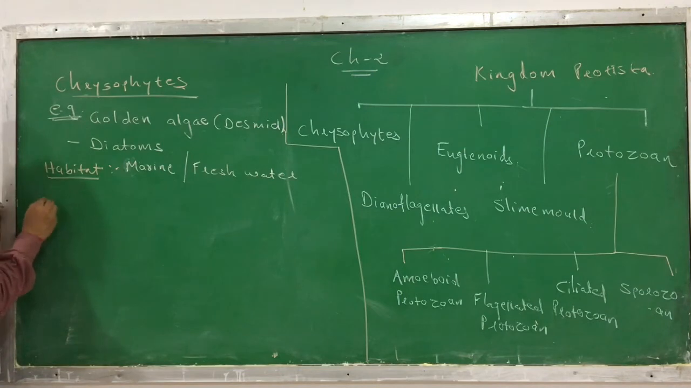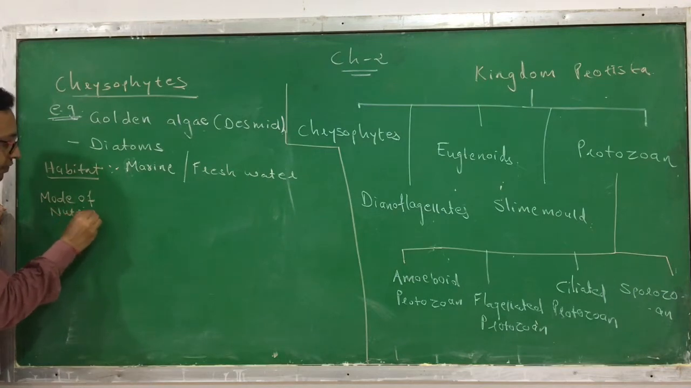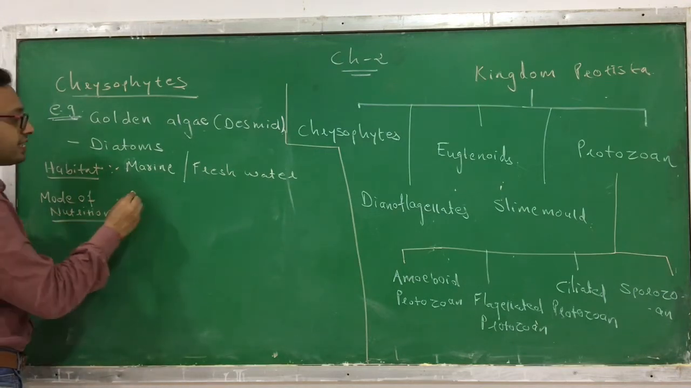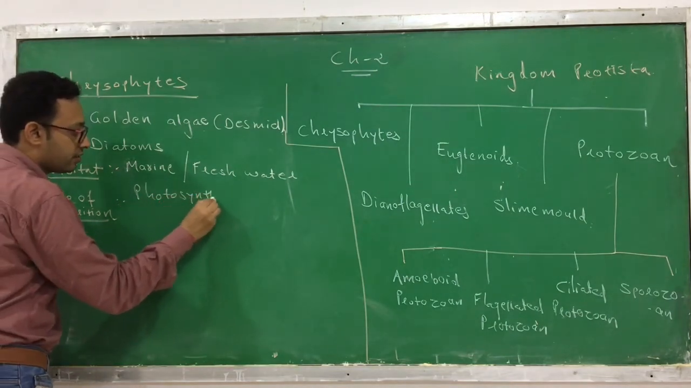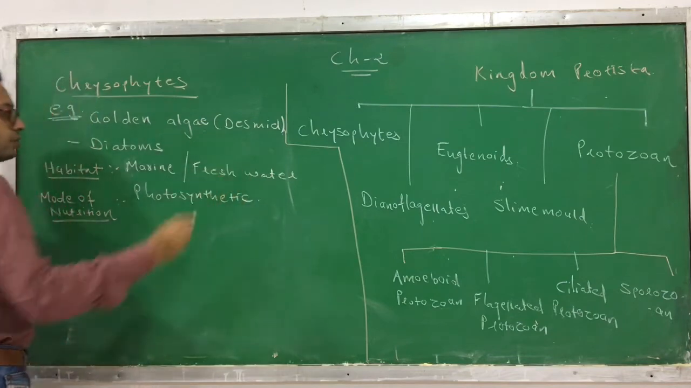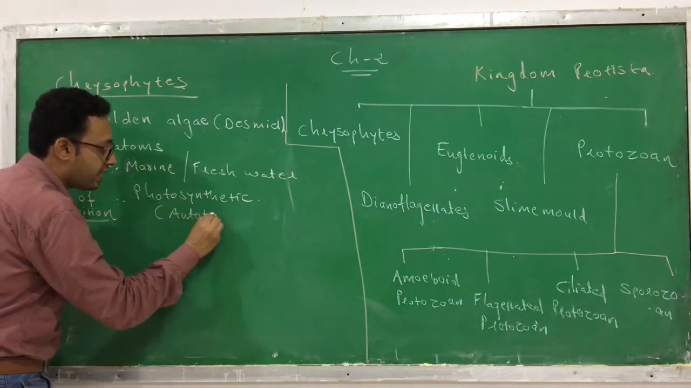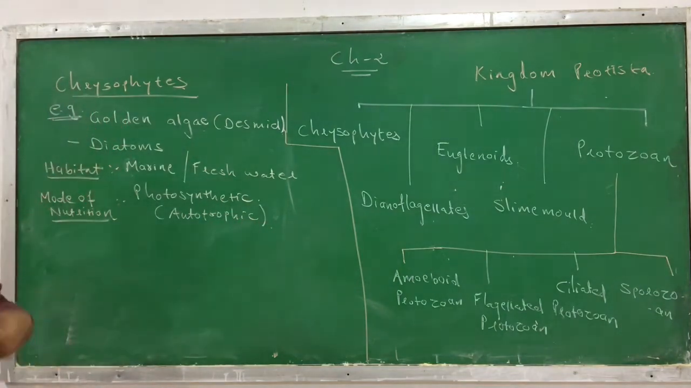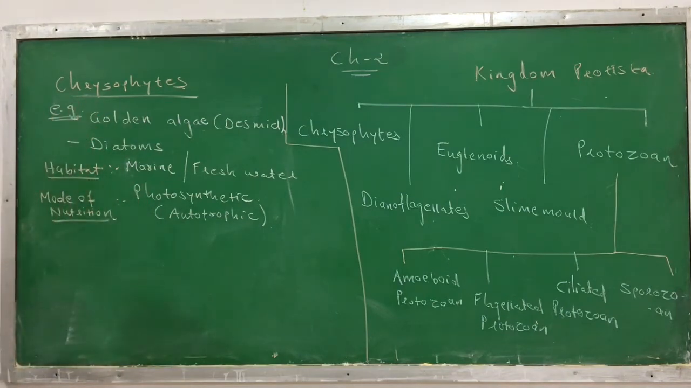If you see the mode of nutrition, what is the mode of nutrition in this? Here the mode of nutrition is that they are photosynthetic in nature. They are autotrophic, meaning they can prepare their own food. They prepare their food by themselves. This is the mode of nutrition you can find in chrysophytes.